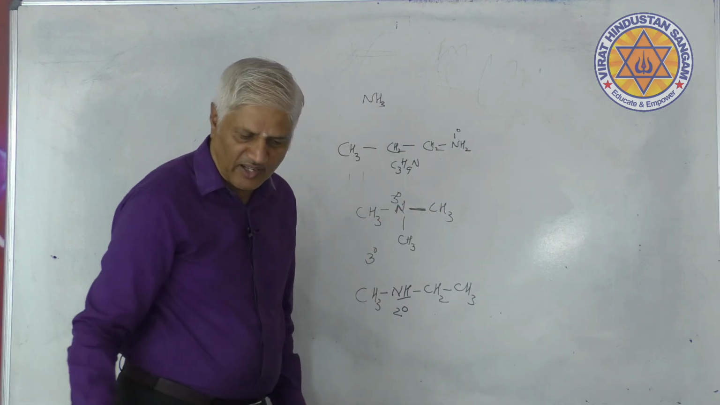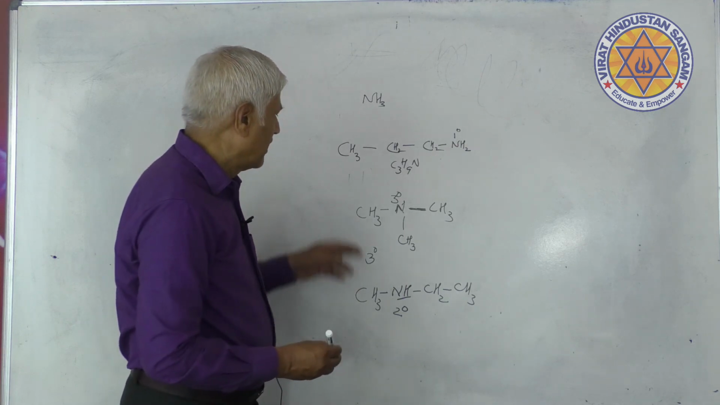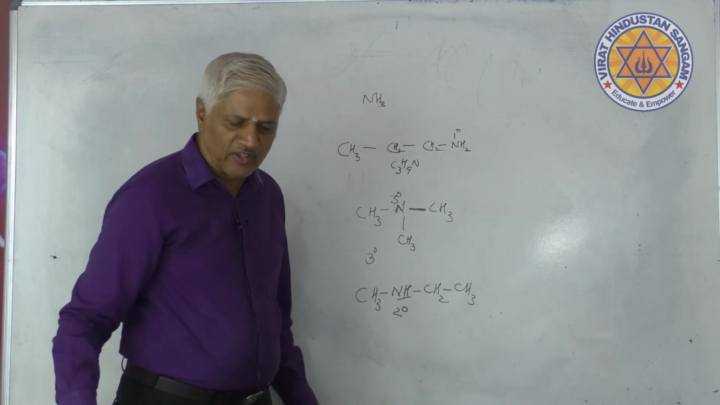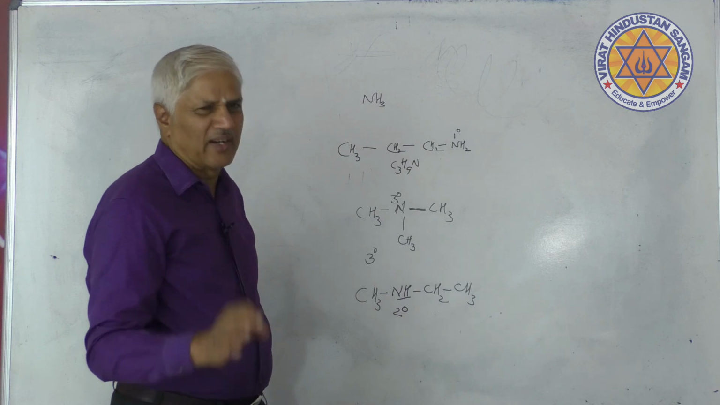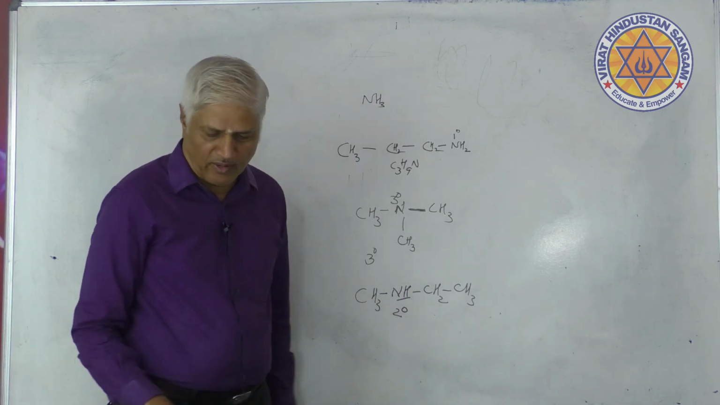So C3H9N can represent a primary amine. It can also represent a secondary amine. It can also represent a tertiary amine, but not a quaternary salt. It is very logical. A quaternary salt must contain at least 4 carbon atoms.